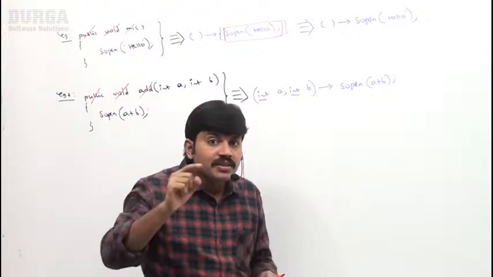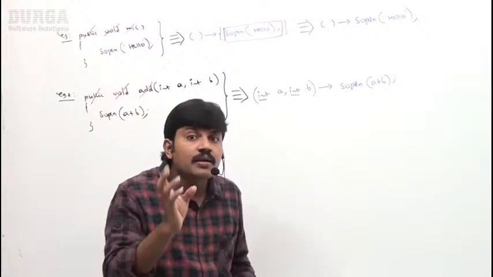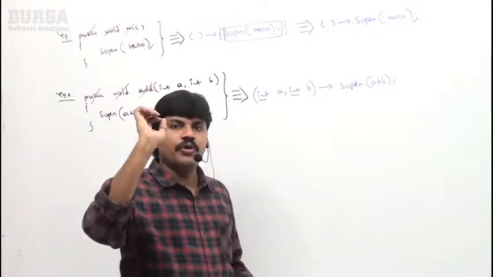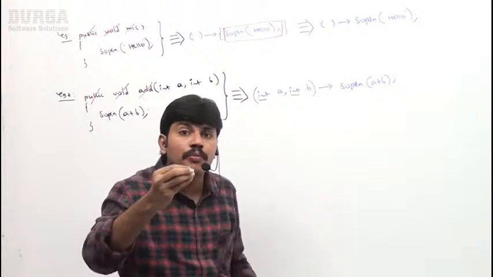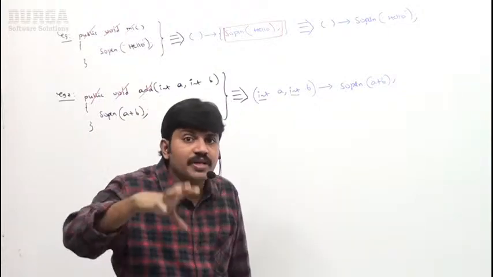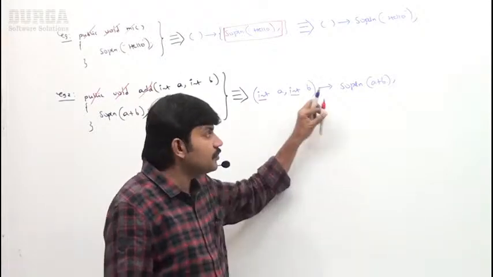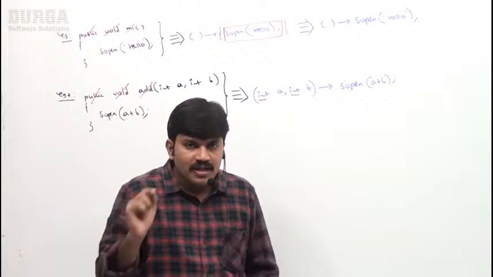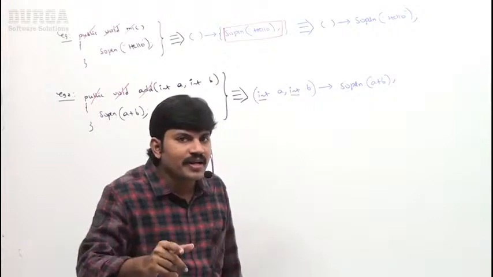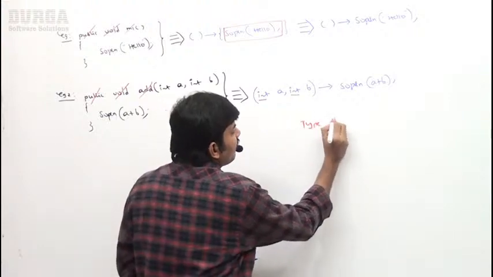Sometimes, based on the context, the compiler can guess the types automatically. Remember this one, sir. Based on the situation, based on the context, the compiler can guess the types automatically. If the compiler can guess automatically, do you know this property is called type inference?